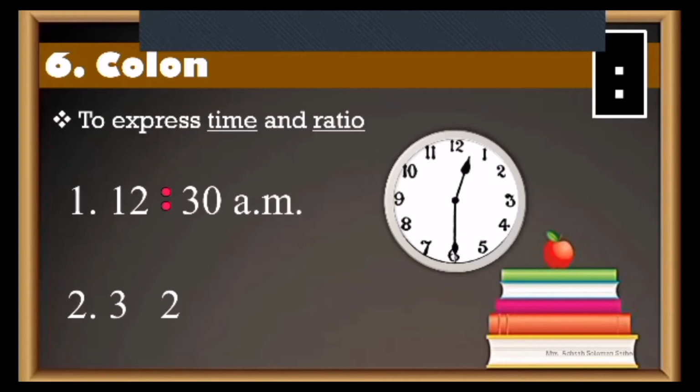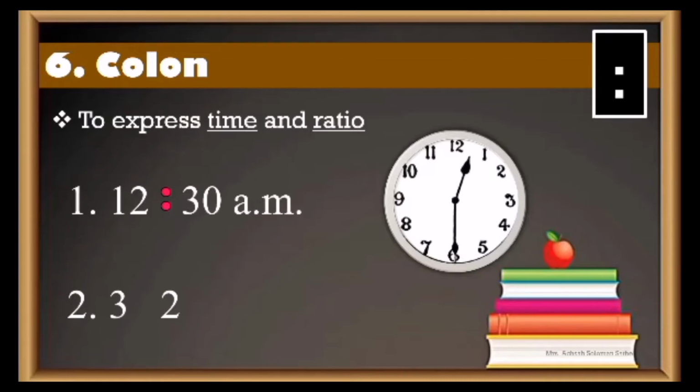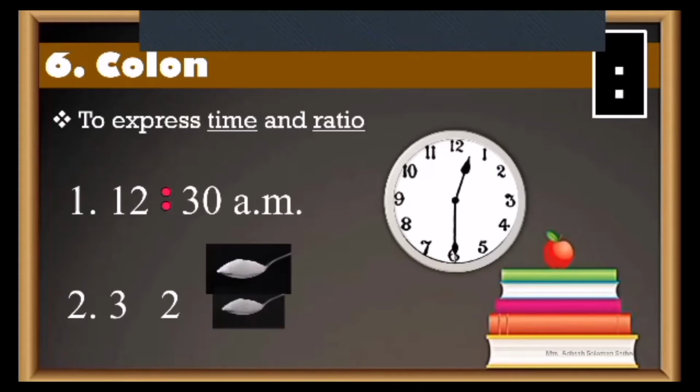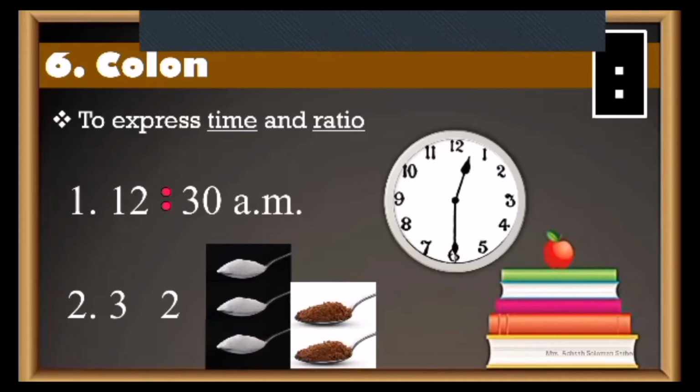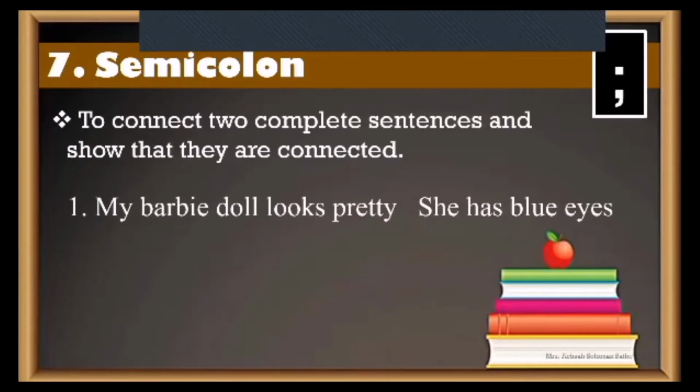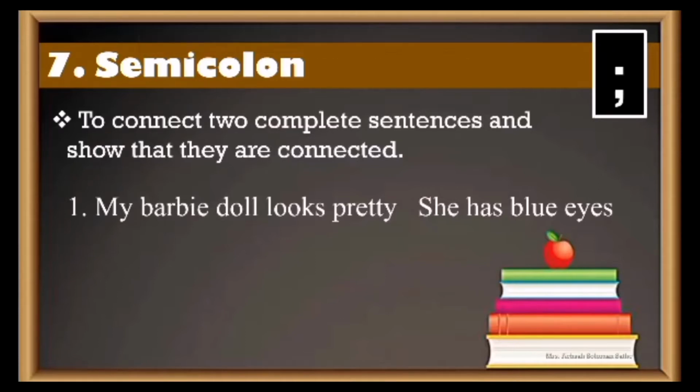3 and 2 is given. If I say 3 is to 2, if I take something for three things, it has to be equal to 2. So for example, I'm taking 3 spoons of sugar. If I take 3 spoons of sugar, I should take 2 spoons of cocoa, which means it's a 3 is to 2 ratio. So whenever 3 is to 2 comes, a ratio, that colon mark always comes. Clear? So this is colon. Keep this in mind. Let's go to the next one. Next is its brother, semicolon. But don't think it is the same. It's different. Their function also is different. So how is a semicolon written? Look at the right hand side corner.